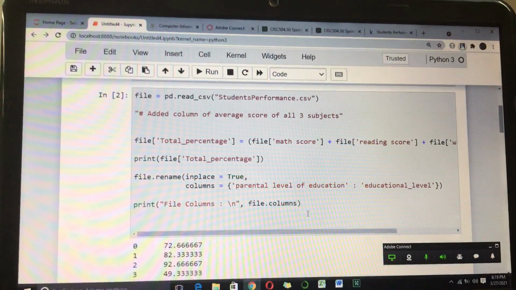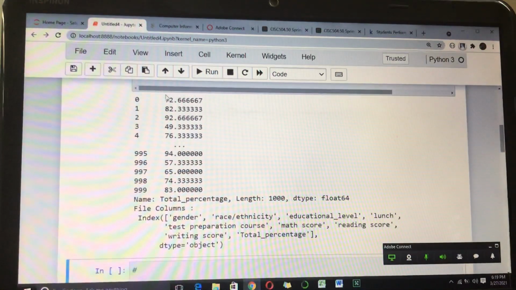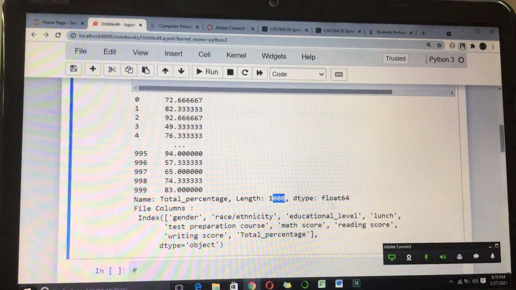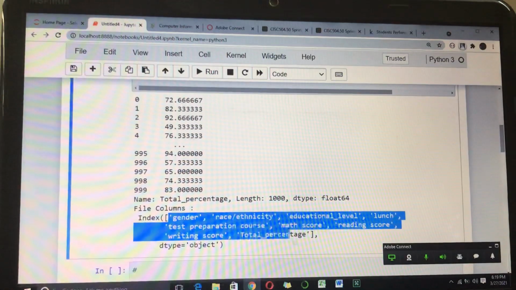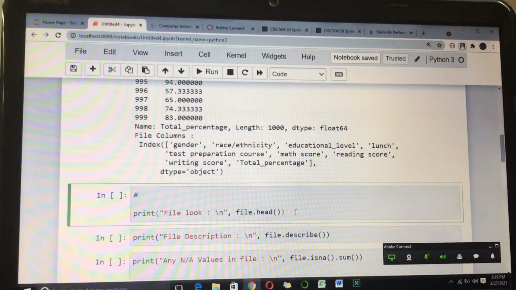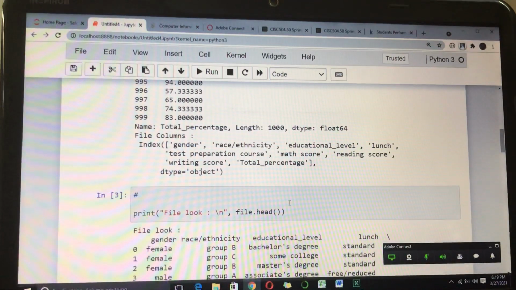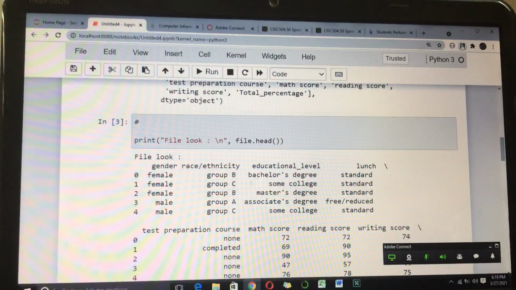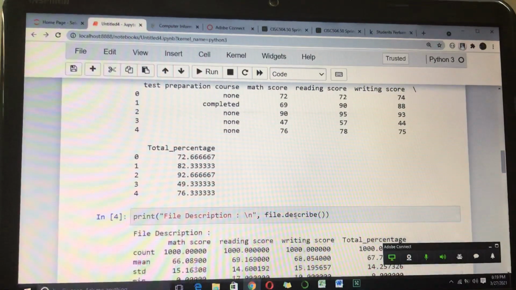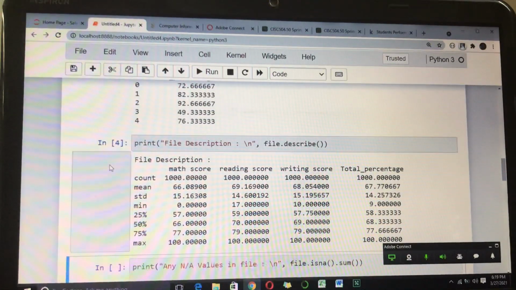So I'll just run this. You can see over here these are the numbers inserted into the total percentage column, which has a length of 1000, and the data type is float. With all the other 8 columns, you can now see a total percentage column as well. This is the first look of my file, where I have just generated 5 rows and all 9 columns together. And then this is the description of mainly all the integer columns, which has count, mean, standard deviations, and minimum and maximum with percent wise distribution.